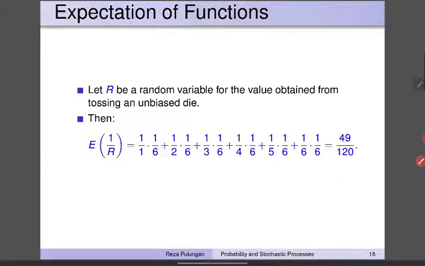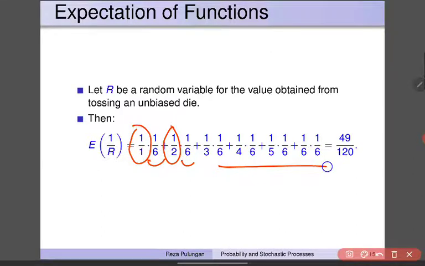An example. Let R be a random variable for the value obtained from tossing an unbiased die. Then the expectation of 1 divided by R, for example, is a function of a random variable R. And this is given by 1 divided by 1, according to the function, multiplied by the probability, plus 1 divided by 2 multiplied by 1/6, and so forth. The final result is equal to 49 divided by 120.